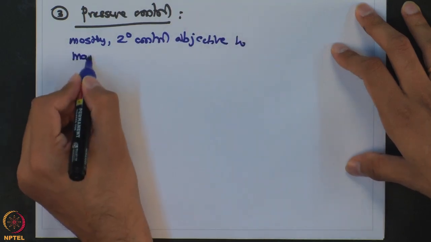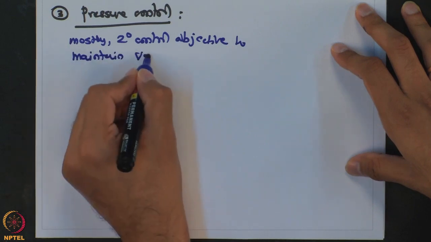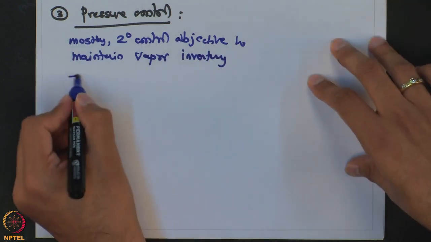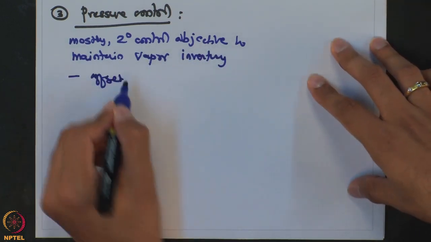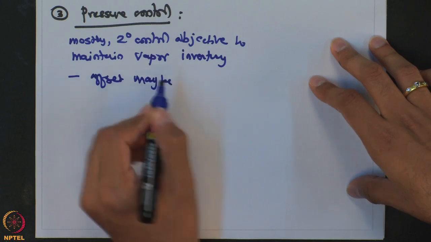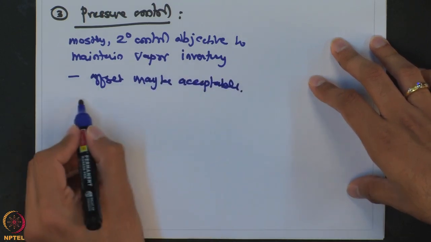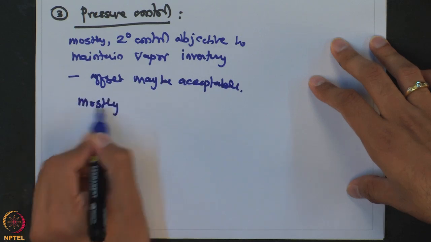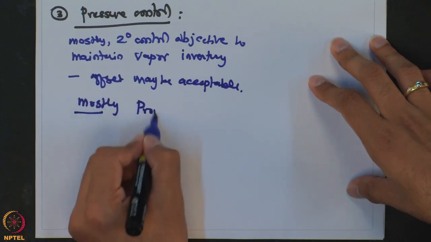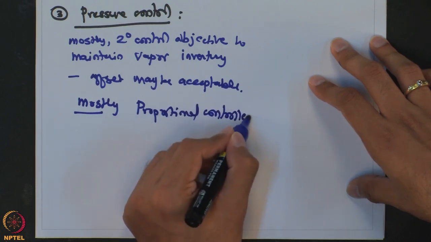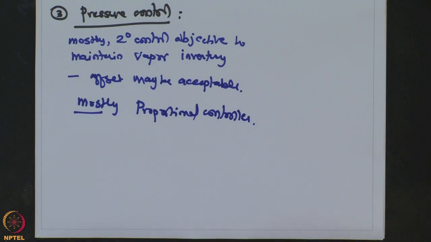To maintain vapor inventory. So offset may be desirable or may be acceptable. So mostly it is a proportional controller. A lot of times you would have a pressure control as a proportional controller.